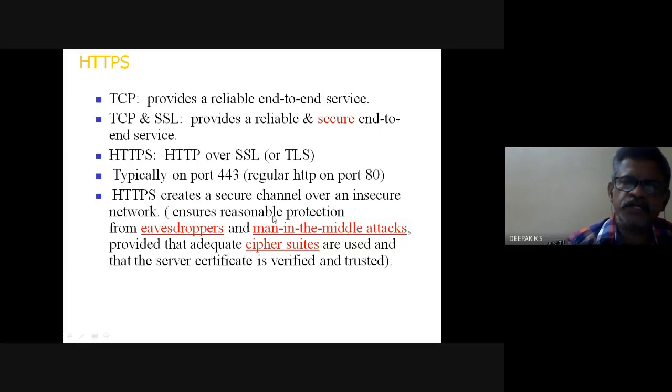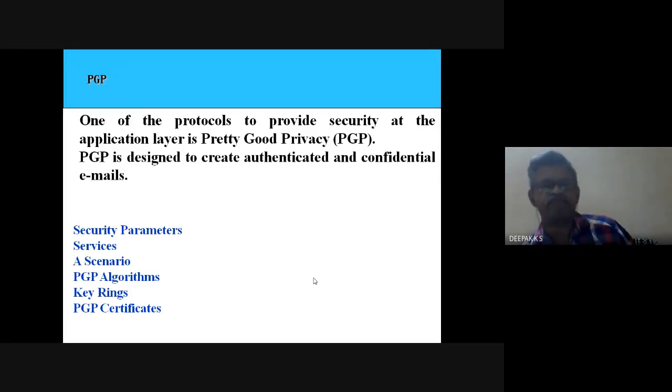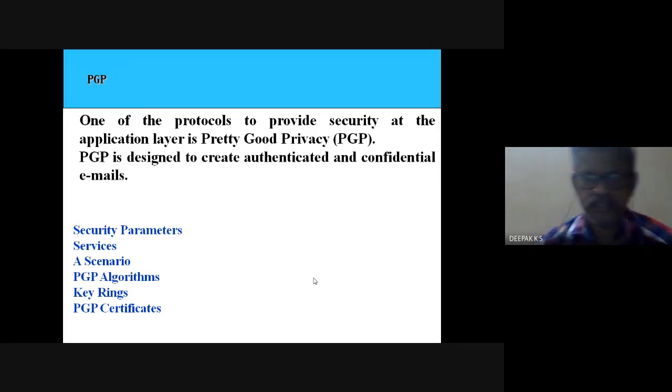It will ensure reasonable protection from eavesdroppers and man-in-the-middle attacks, provided that adequate cipher suites are used and the server certificate is verified and trusted. So that is the difference between HTTPS and HTTP. That is regarding transport layer security. And the next security is at the application layer.